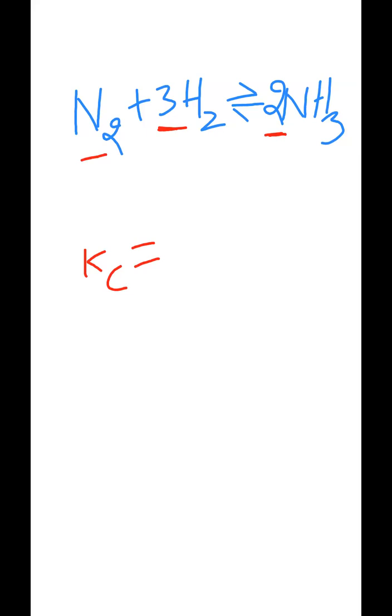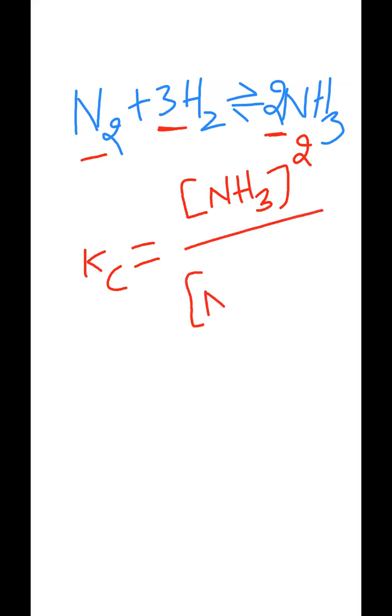NH3, how many moles is there? Therefore, concentration of NH3, power, how much you are writing there? 2 moles is there, divided by concentration of nitrogen, how many moles is there? Nitrogen concentration, only 1 mole is there. So no need to write 1. Into concentration of hydrogen, how many moles is there? 3. Sir, hydrogen is 3, right? Power what you are writing? 3 you are representing there, right? This is what you say means Kc value always you have to express like this manner.